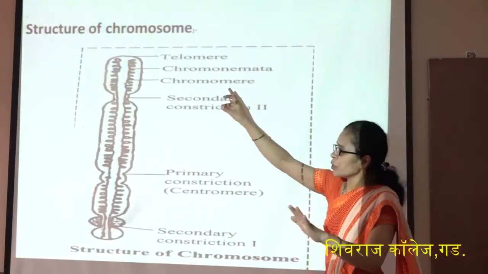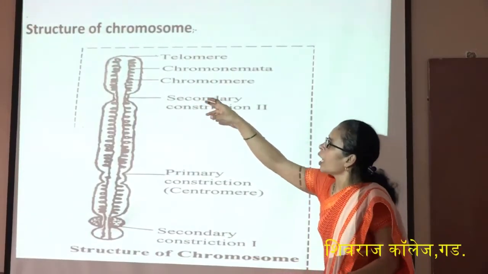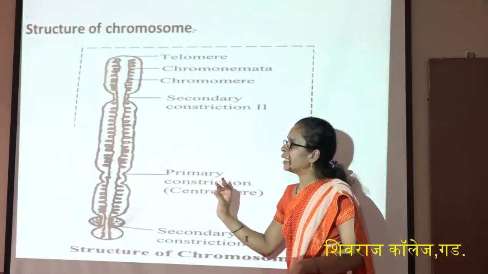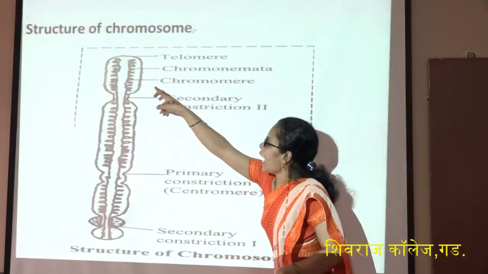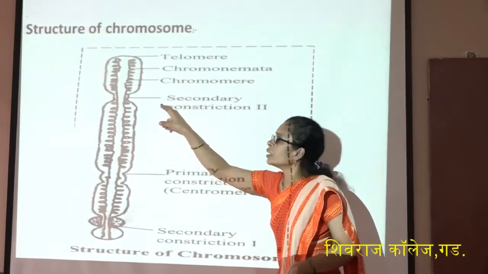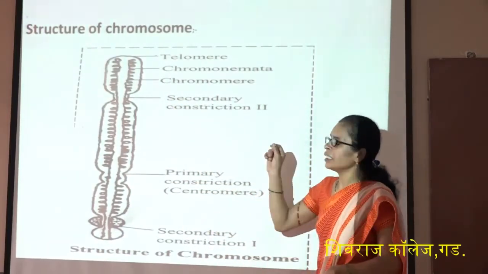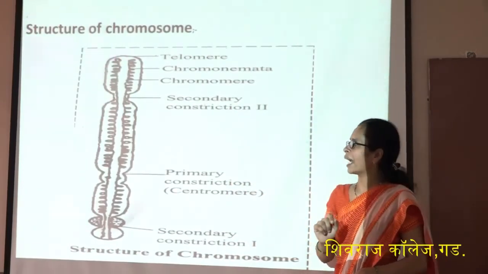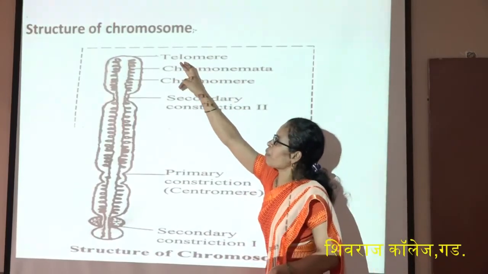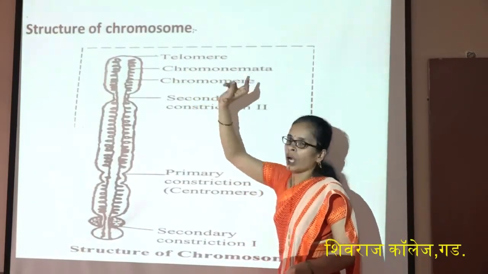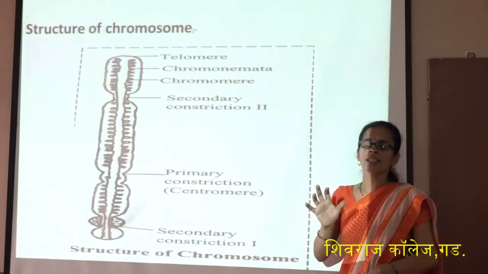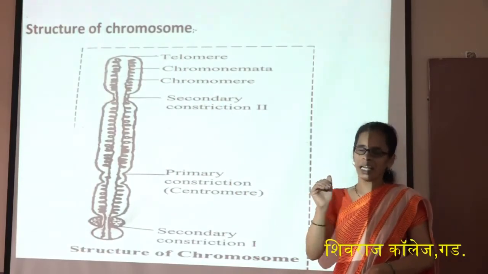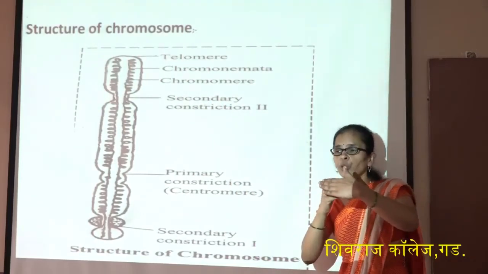Next, the chromosomes are made up of DNA. This DNA is in the form of a thread-like structure, and it controls several characters. The last part of the chromosome is called the telomere. This is the site with a sticky end, which is attached to the nuclear membrane.